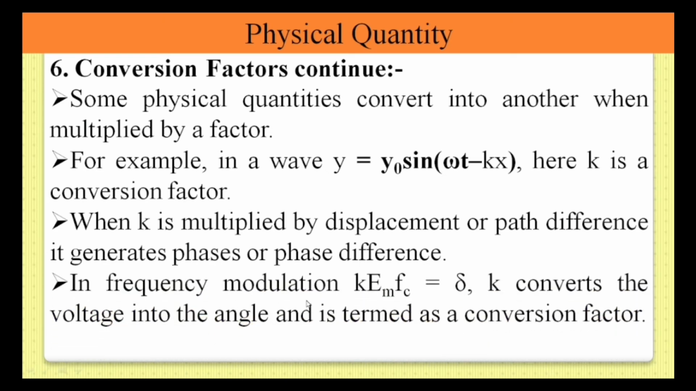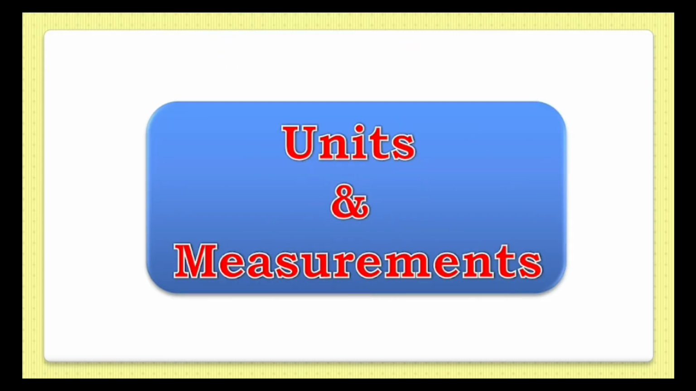In frequency modulation, we can see that k_f m_c is equal to delta. Here K is also a conversion factor, because when K is multiplied by voltage it converts it into angle, therefore it is also termed as a conversion factor. Let's see units and measurements.